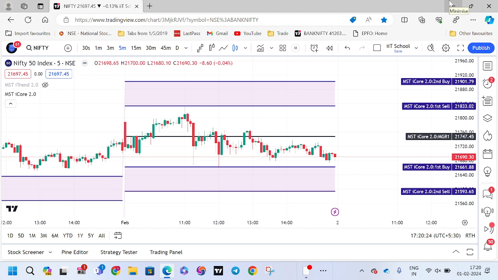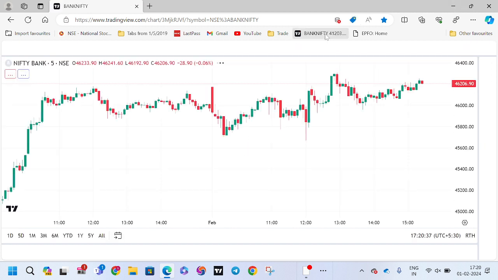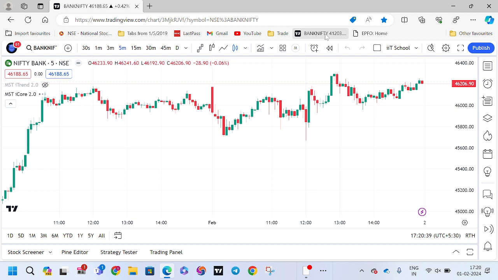Today is the budget day and it is the last budget from the BJP government. Everyone had expected different things, that today the market will be volatile. Many things they had expected. But we had already informed in the group that whatever be the market, we don't have to worry. We have to follow only the indicator settings.